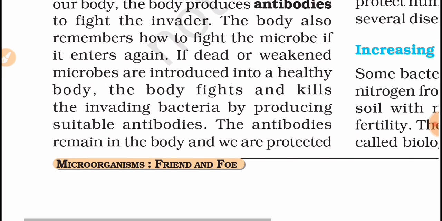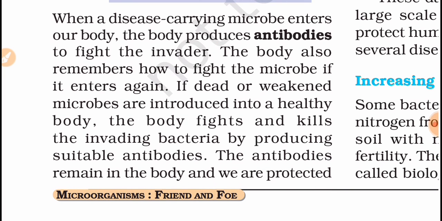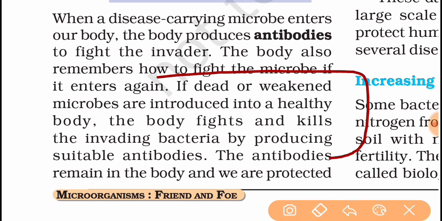If dead or weakened microbes are introduced into a healthy body, the body fights and kills the invading bacteria by producing suitable antibodies. So this is how a vaccine is made.